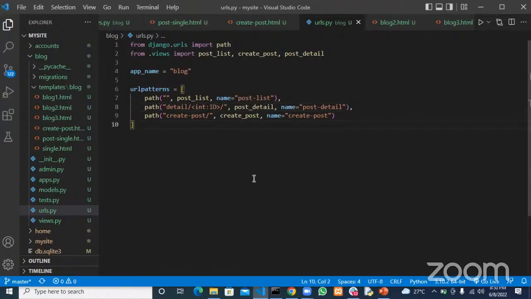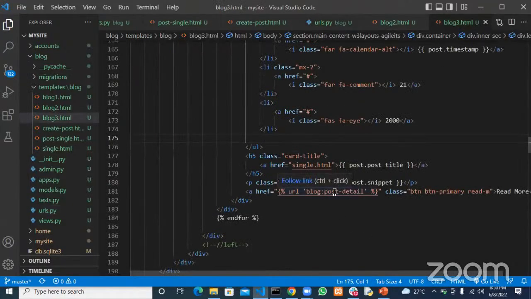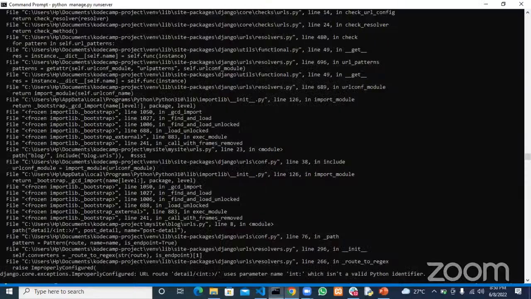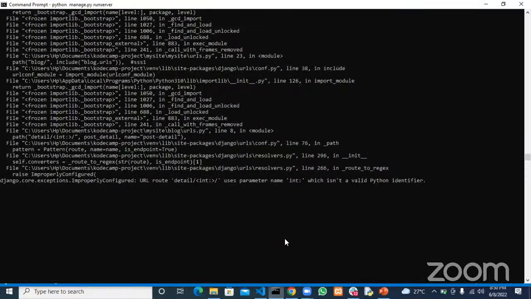Now in our template, we don't just pass post ID. That's because if I refresh this, I'll show you what I mean. If I refresh this post detail, I should have an error, but it happens that I'm not even having an error. Our server is not refreshing fast.